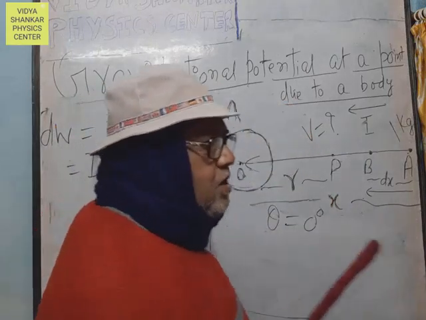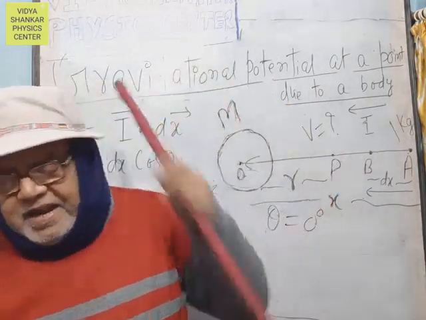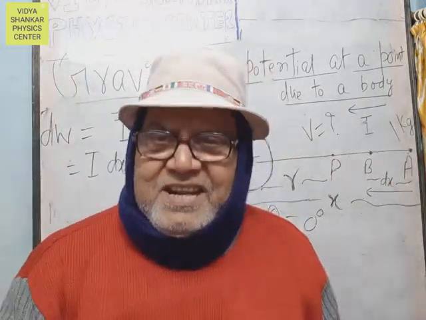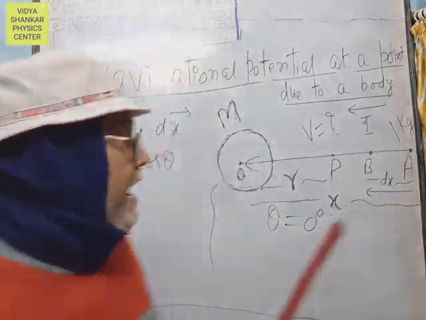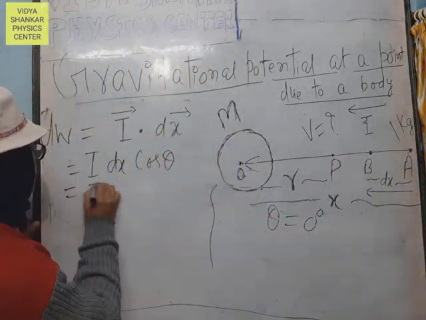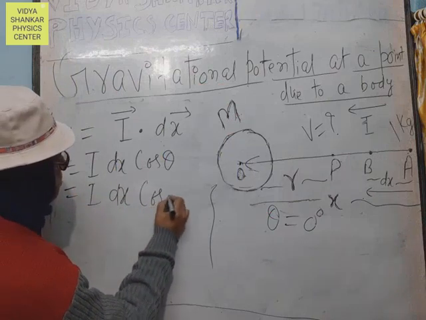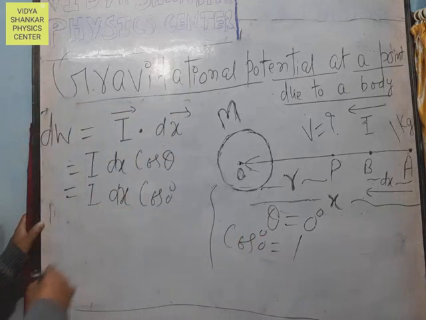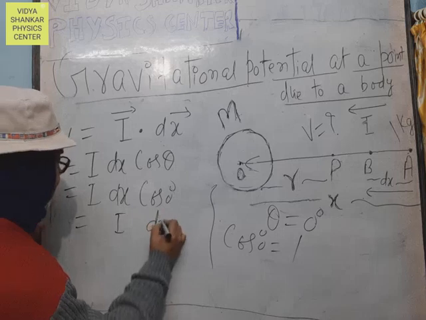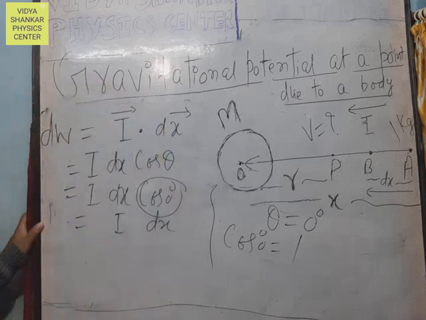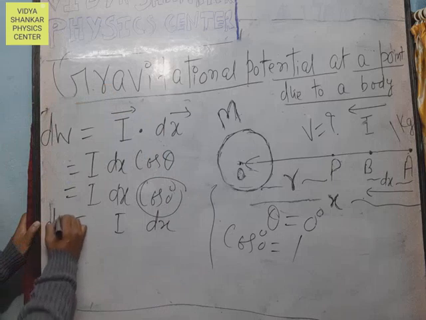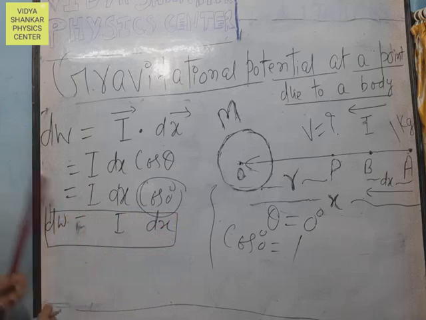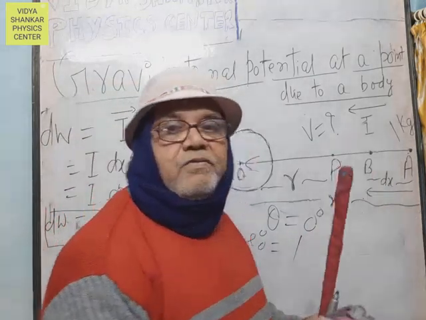Why is theta equal to 0 degrees? Because the intensity of gravitational field and the displacement are both in the same direction. So I dx cos 0 degrees, and cos 0 degrees equals 1. I dx cos 0 equals I dx. Therefore, dW equals I dx.